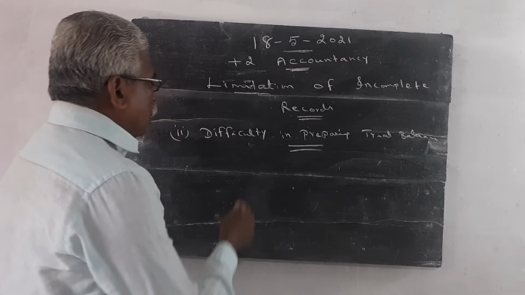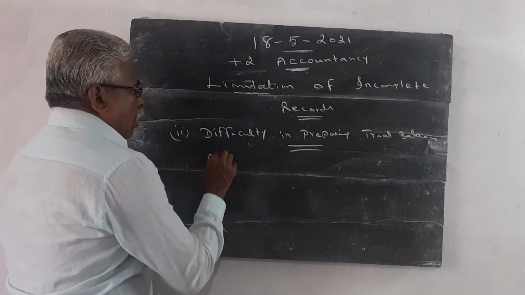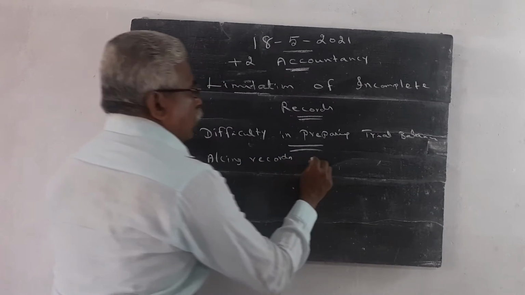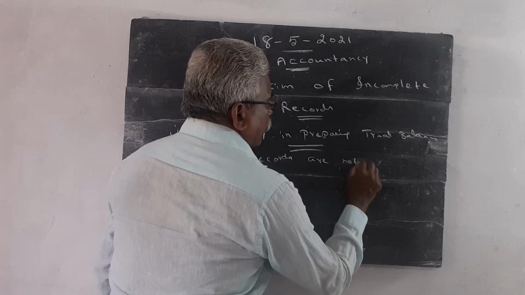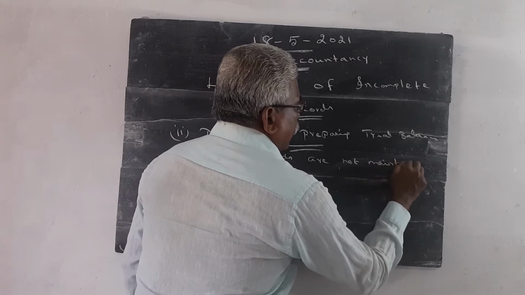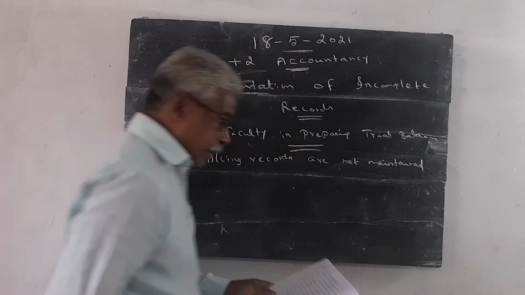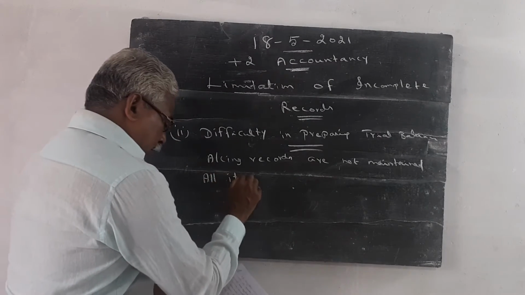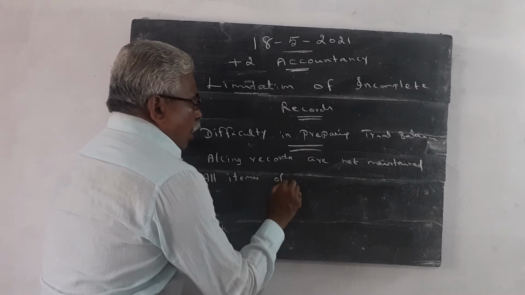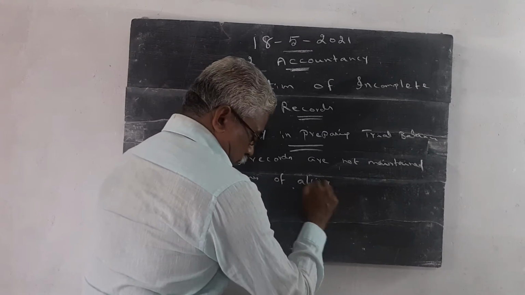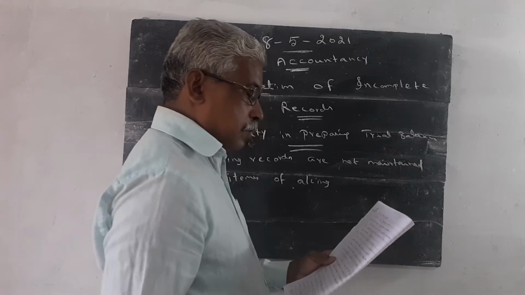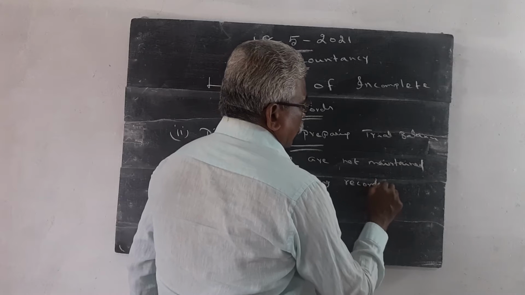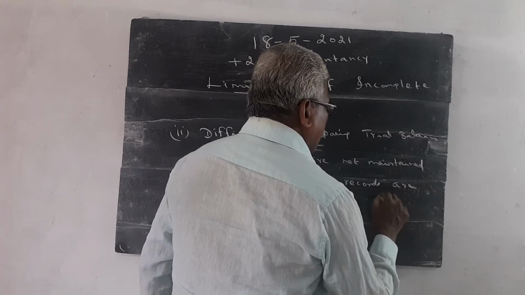Accounting records are not maintained fully, and all items of accounting records are incomplete.